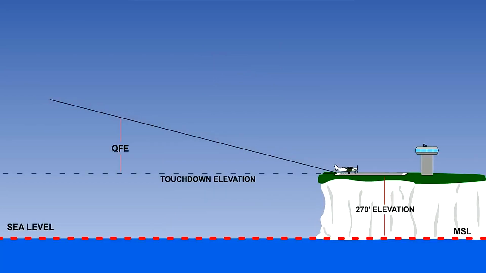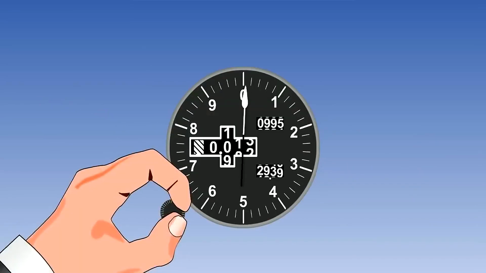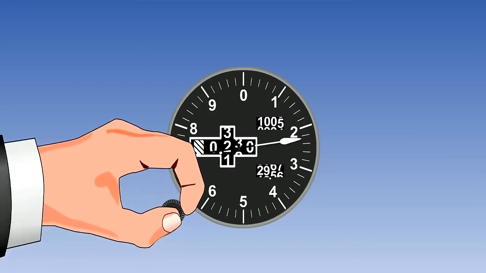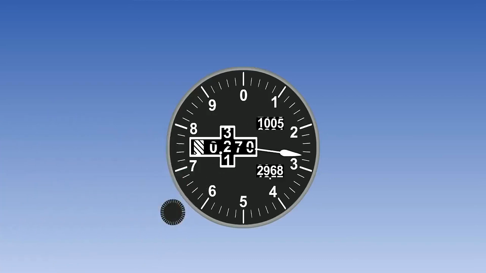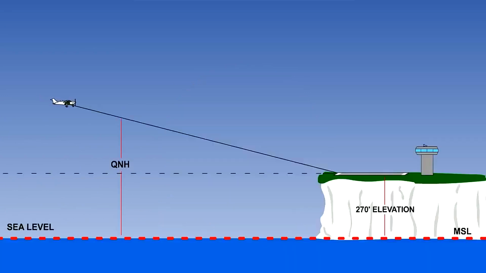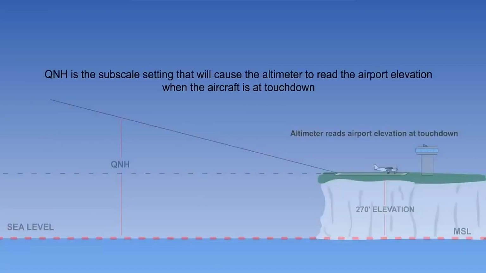QFE is defined as the atmospheric pressure at the aerodrome elevation. It is the subscale setting that will cause the altimeter to read 0 when the aircraft is on the ground. 0 datum is the airport elevation, not sea level. Effectively, this gives the pilot his height above touchdown. QNH is the subscale setting that will cause the altimeter to read the airport elevation when the aircraft is at touchdown. Broadly, it gives the pilot his altitude above mean sea level.